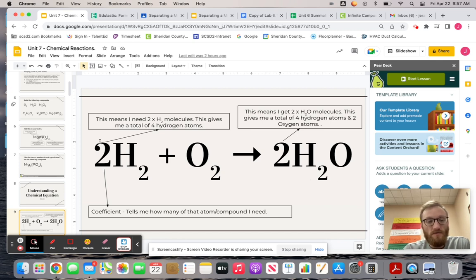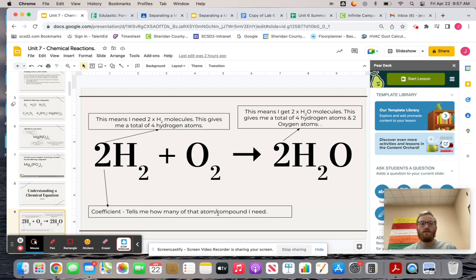So what this tells me, the coefficient means I have two H2 molecules, okay? If I think about that, each H2 molecule has two hydrogens, so that gives me a total of 4 hydrogens here, okay? Same thing over here. I have two complete molecules of H2O, meaning I have 4 hydrogens total, and I have 2 oxygens. So we could build that with our bead molecule, right? We'd just be building 2 complete H2Os, okay? So the coefficient tells me how many I need.